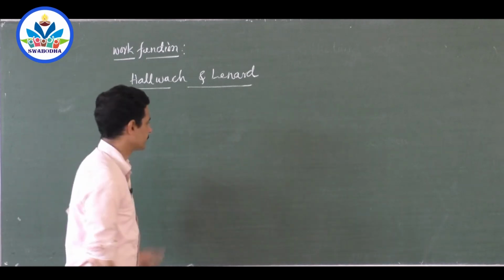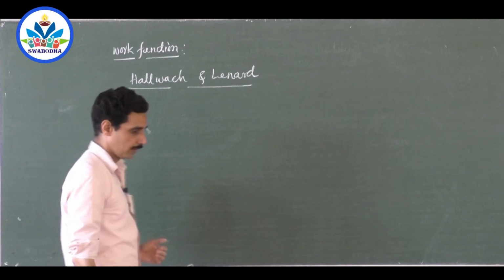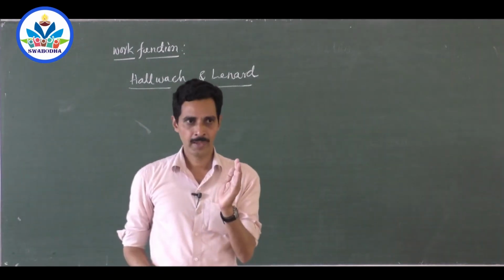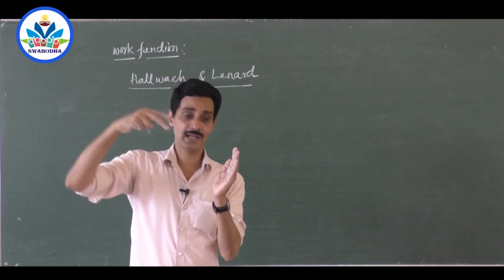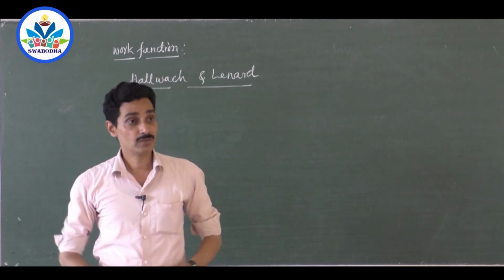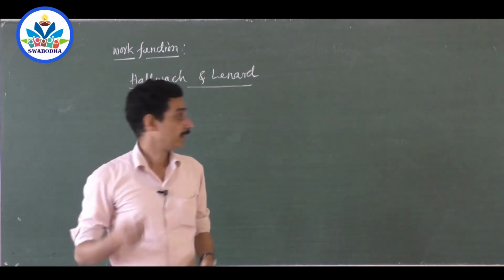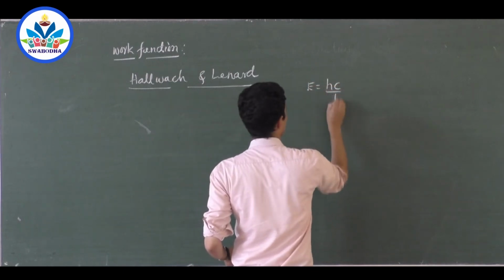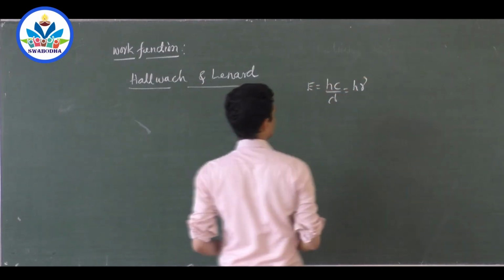Okay, what experiments did they do? First of all, you should have a material which emits electrons, right? And you should make a sufficiently energetic light fall on this, because we are concentrating on the photoelectric effect. Remember, energy E is equal to hc by lambda, or h nu, where nu is the frequency.